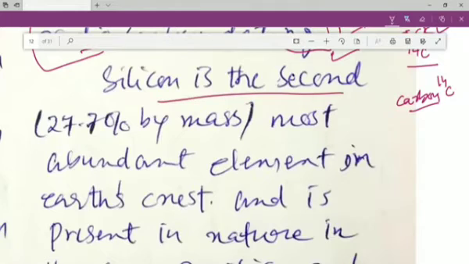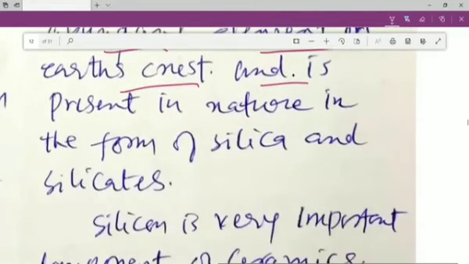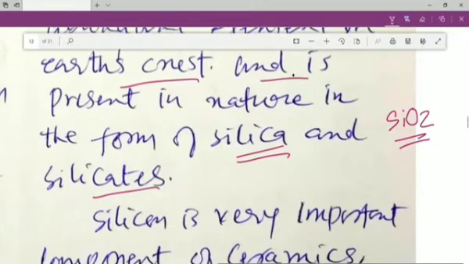Silicon is the second most abundant element in the Earth's crust, 27.7% by mass, and silicon is present in nature in the form of silica. Your silica is SiO2, my dear students. If you look under your feet, you will find very small particles of sand. These particles of sand are nothing but silica, and you will find silica all around you in nature. So silicon is found majorly as silica or as silicates.